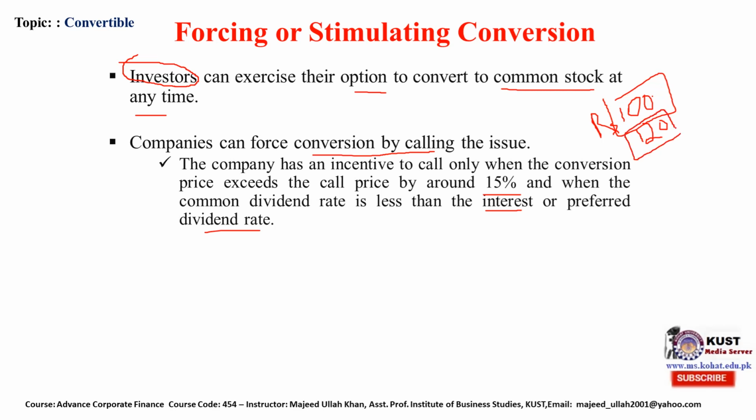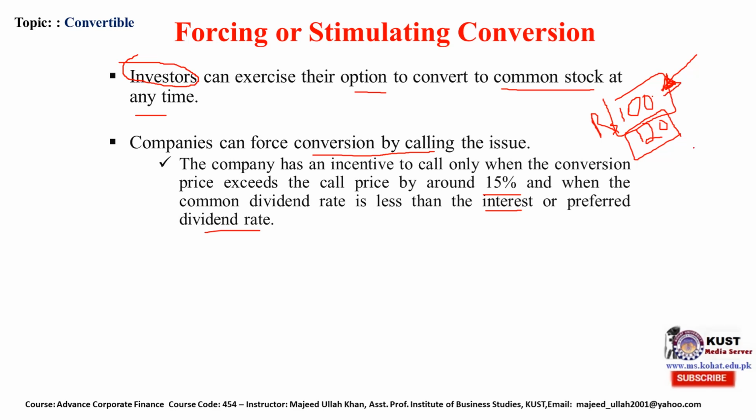The conversion will cost the company more, while the call cost is less than the conversion price. So the company has an incentive to call, meaning they have the choice to buy back their securities from the investor. So they will call it.